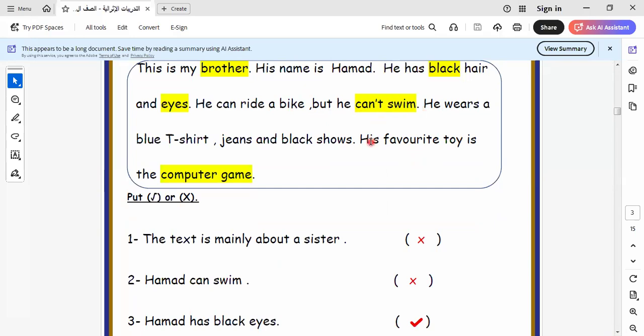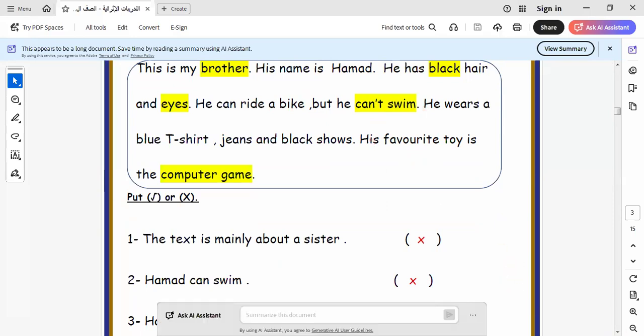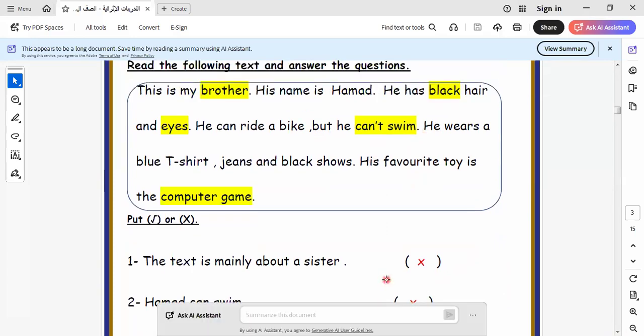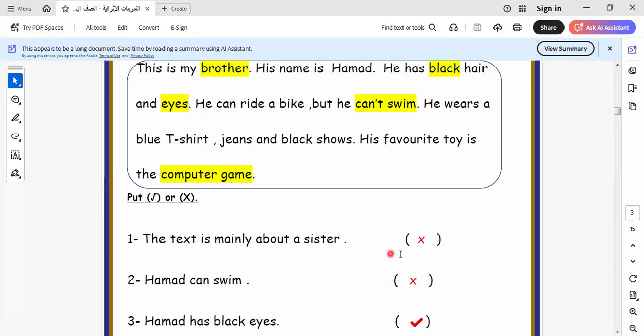We ask what these words refer to, or what the meaning of these words is. If we talk about a pronoun, we ask what this pronoun refers to, or what this word means.